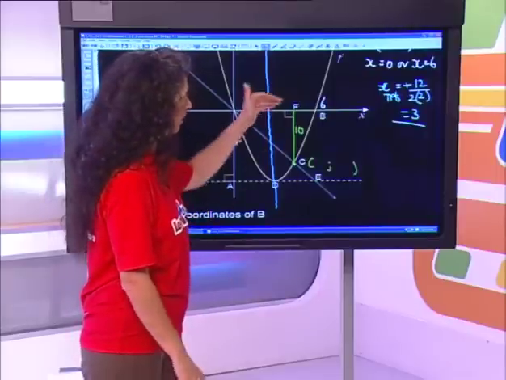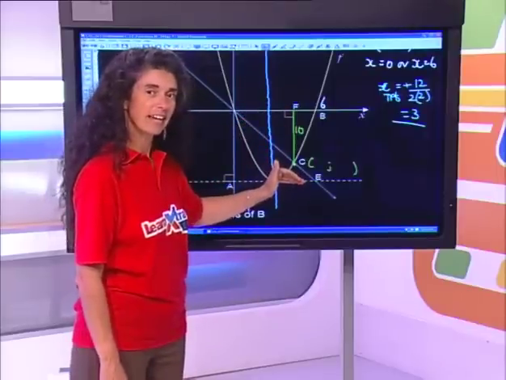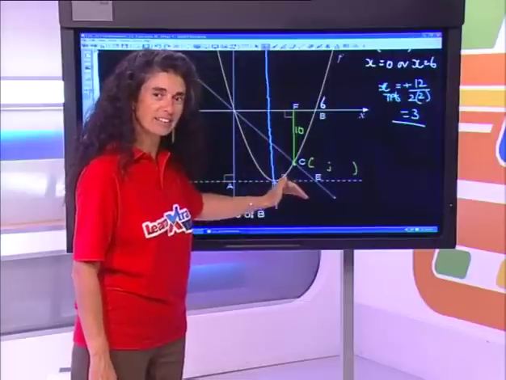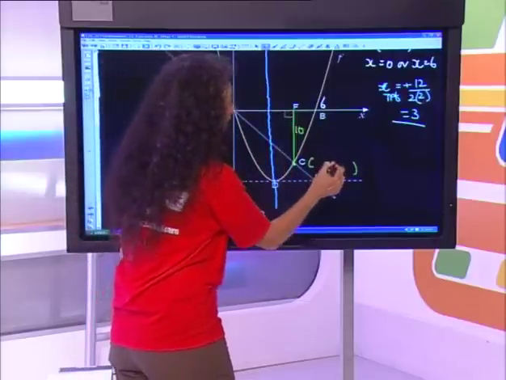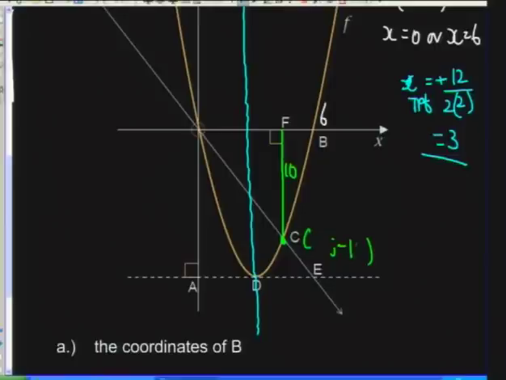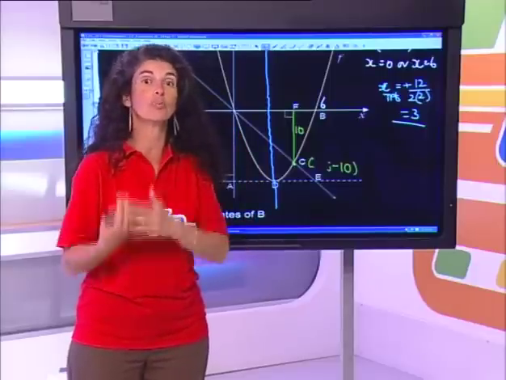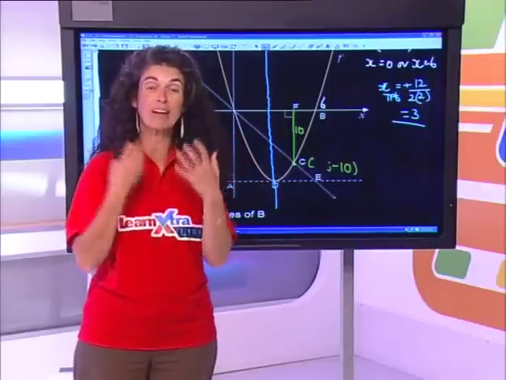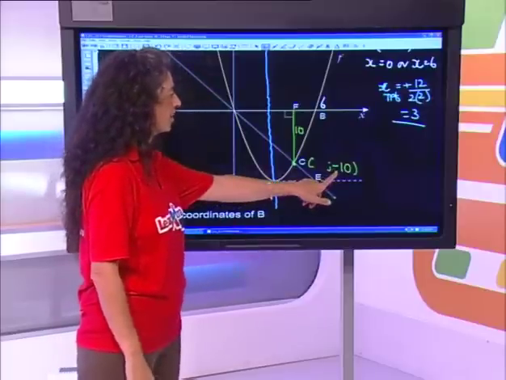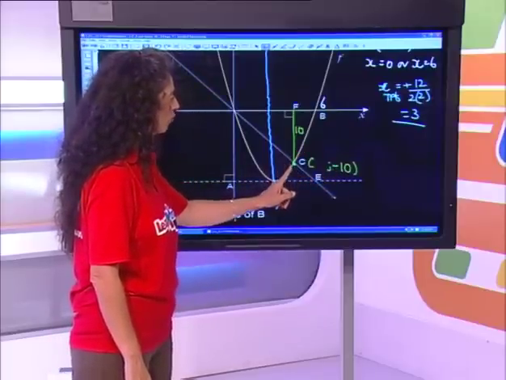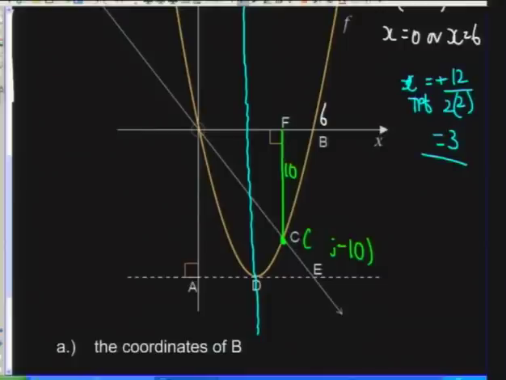Well, we're going below the x-axis. Any coordinate below the x-axis is going to be negative. So distance is 10, but coordinate is minus 10. And this is very important, grade 11s, that you understand that sometimes given information requires some interpretation. So today's lesson is all about interpreting what we are seeing. And so my y value is negative 10, which means I would like to go and find out what the x value at C is, which is going to be the same as the x value at F.